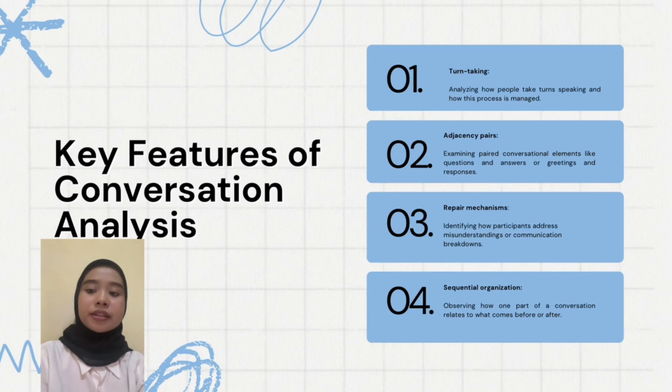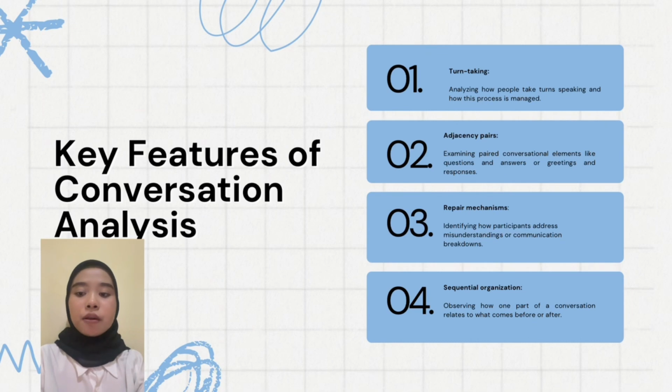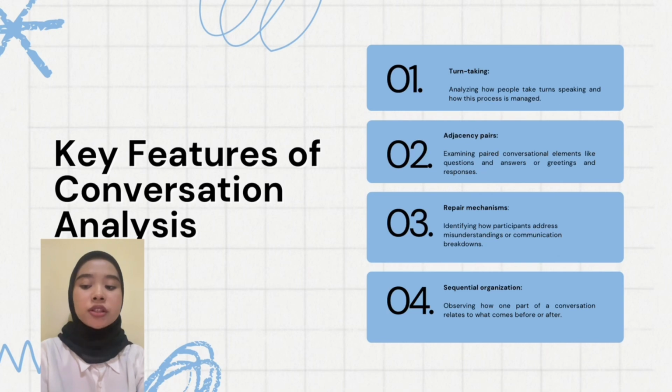And the third one is repair mechanism. Repair mechanism is identifying how participants address misunderstanding or communication breakdowns. And the last is sequential organization. Sequential organization is observing how one part of a conversation relates to what comes before or after.